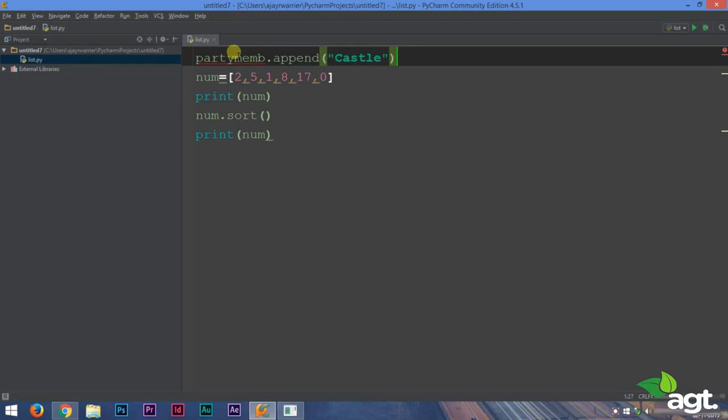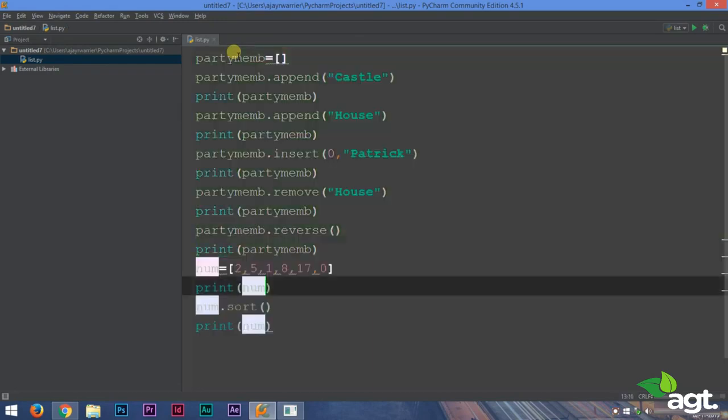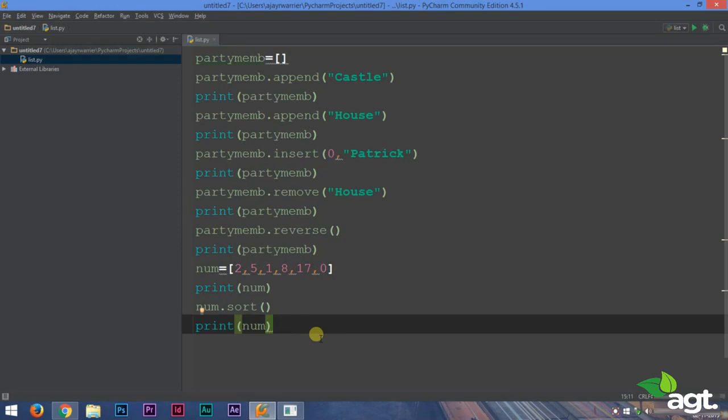So these are the main list methods. We'll bring back all our functions. So these are the most important list methods or list functions in Python.